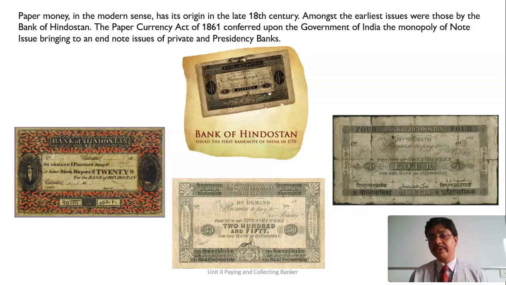1861 conferred upon the Government of India the monopoly for issue of notes, which earlier was with the private banks and other banks that were established in those days. So all those were consolidated, and the Government of India took over the issue or printing of the currency notes in India. So these were some denominations that were in existence previously.